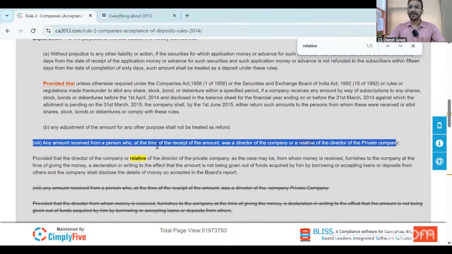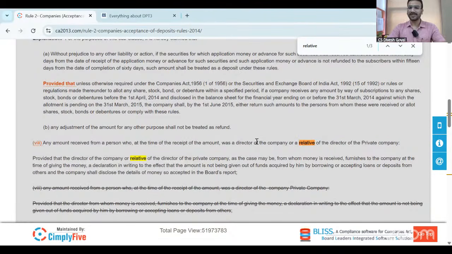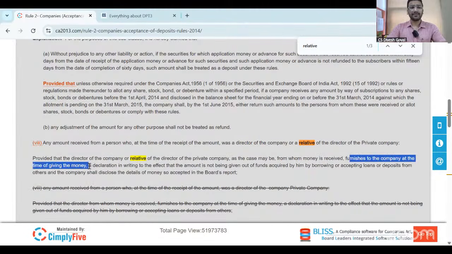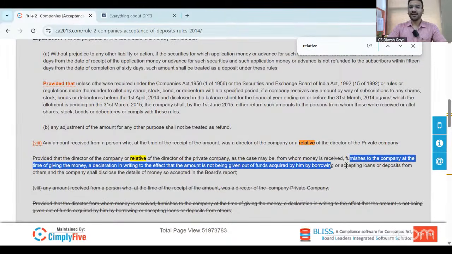Any amount received from a person who, at the time of receipt of the amount, was a director of the company or a relative of the director of the private company. Provided that the director of the company and the relative of the director of the private company from whom money is received furnish to the company, at the time of giving money, a declaration in writing to the effect that the amount is not given out of funds acquired by borrowing or accepting loan or deposit from others.